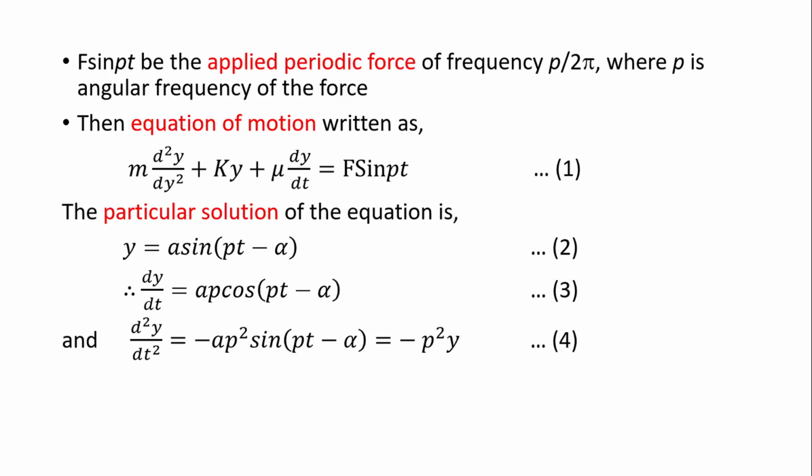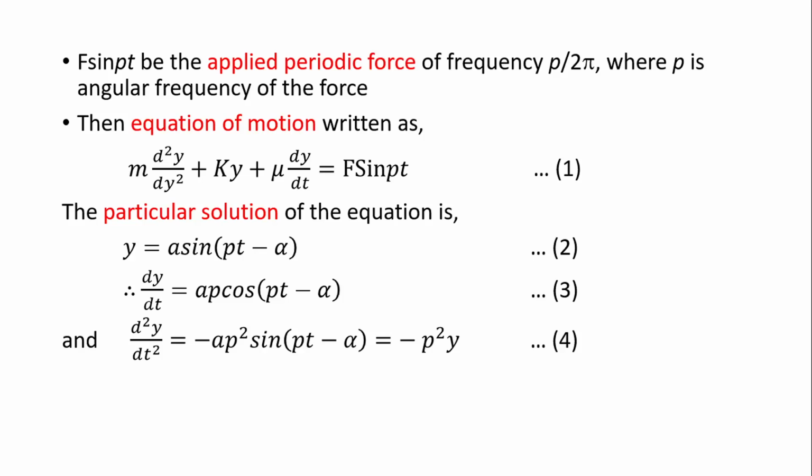Now, if we find dy by dt, that is equal to a P cos (Pt minus alpha), since differentiation of sine is a cos function. And again, if we differentiate dy by dt with respect to t, we find d2y by dt square in terms of a sine function, that is equal to minus a P square sine (Pt minus alpha).